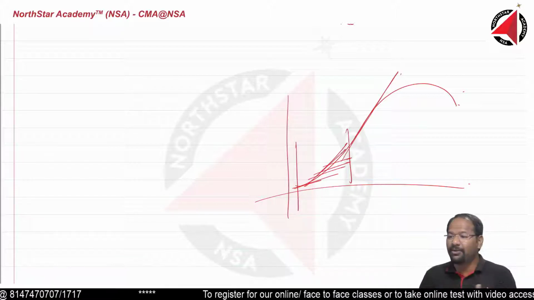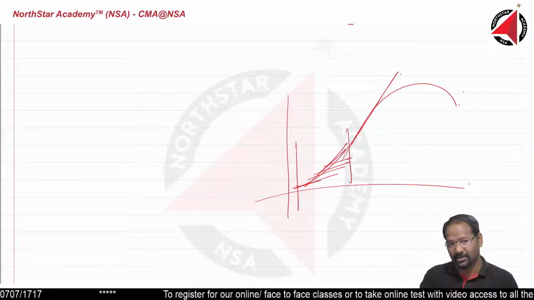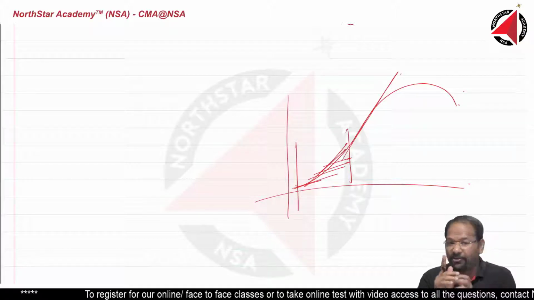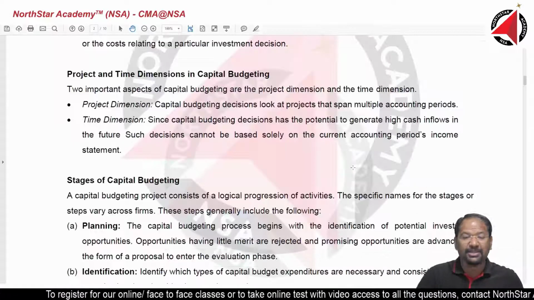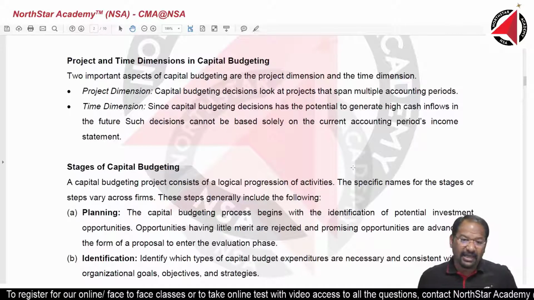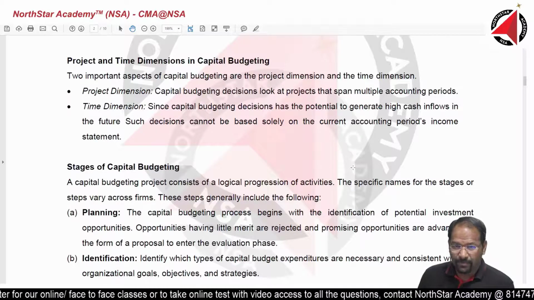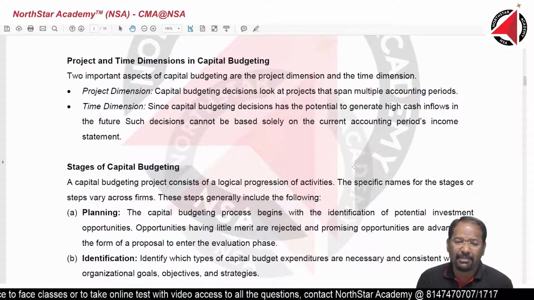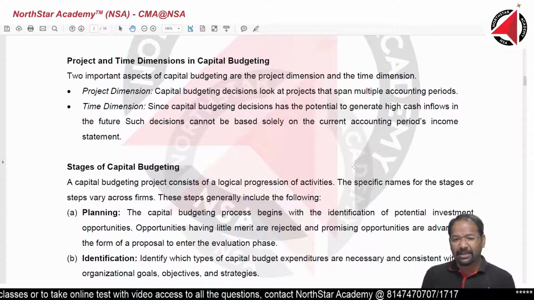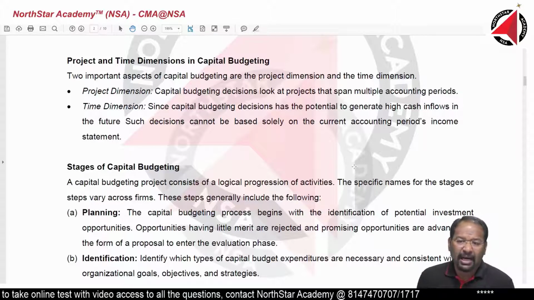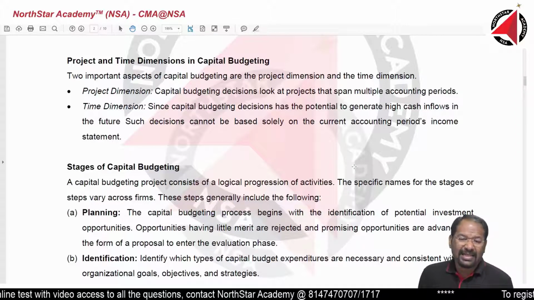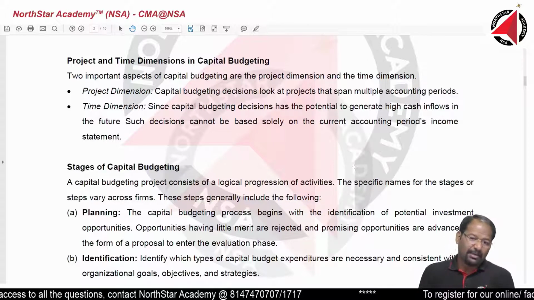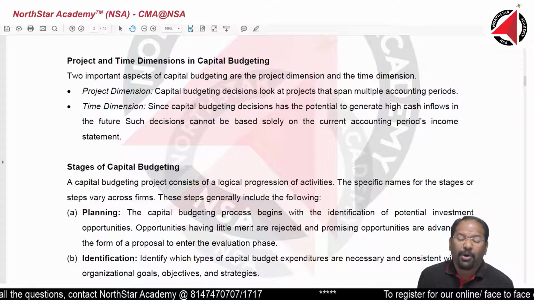Depreciation in the beginning years is generally higher compared to the end years if we are following the accelerated method of depreciation. So because of higher depreciation, we are going to have lesser accounting profit. All right. So in the project dimension and time dimension, we look at both aspects: how it is going to affect my accounting profits, how it is going to generate cash over a period of time, and how it is going to impact my future profits.